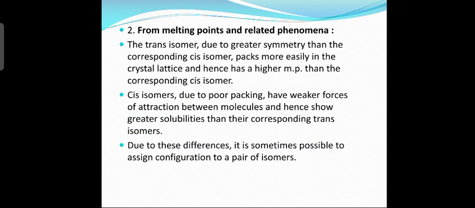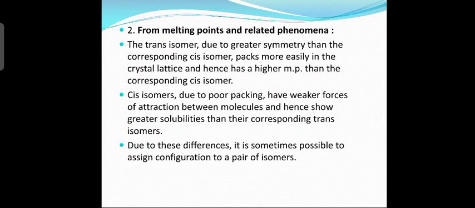So cis isomers have a lower melting point than trans isomers. Now what about the solubility? In cis isomers, a weak bond is present, therefore they are easily soluble. You can easily break the bond when you want to dissolve it in a particular solvent. So solubility will be more, they have greater solubility.